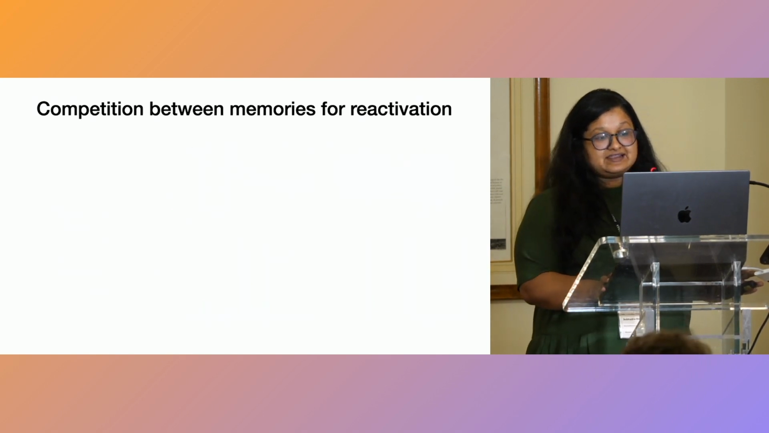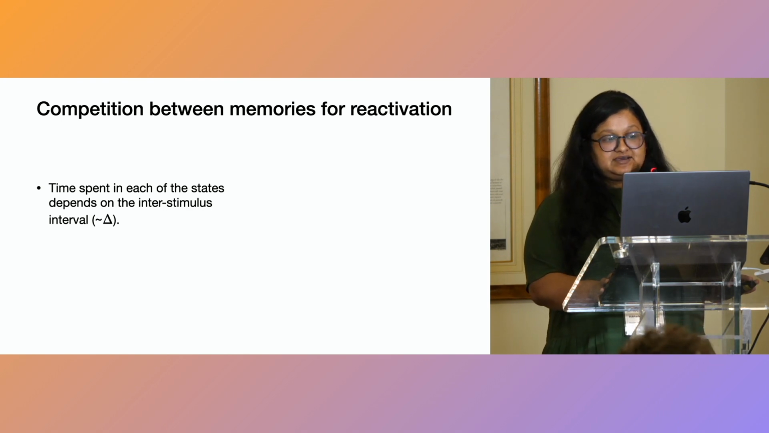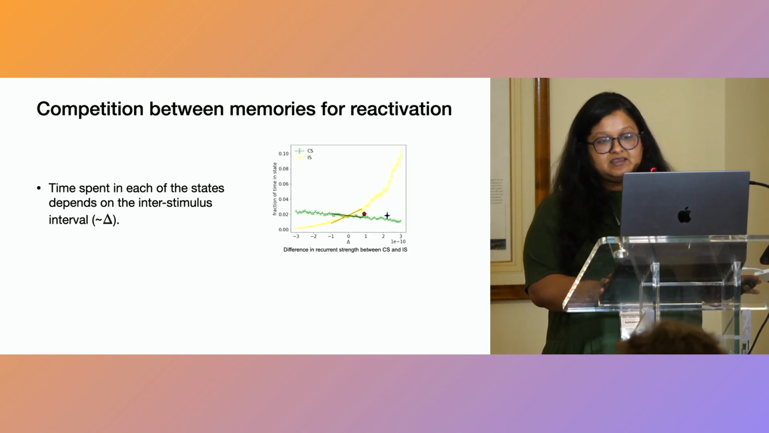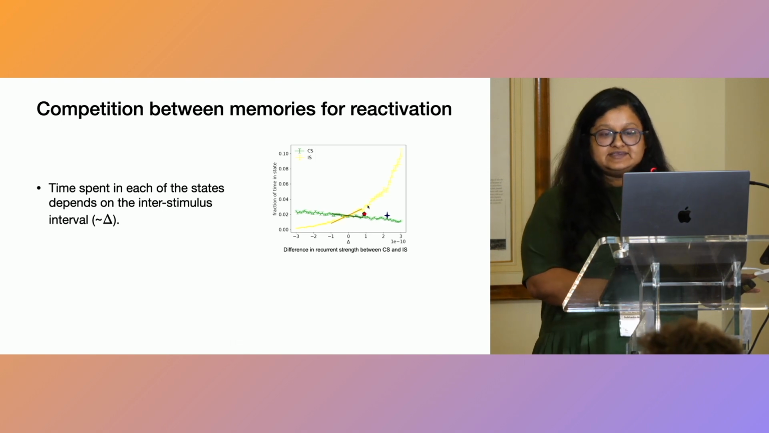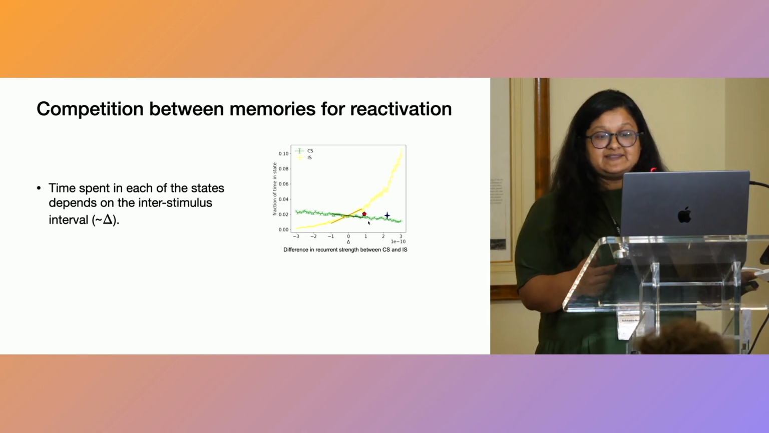Next, we calculate the time the network spends in each state as a readout of the association with the sickness. And we see that as we increase the interstimulus interval, or delta, the time that the network spends in each state changes. So for an IS which is introduced later, the network spends more time reactivating that particular stimulus compared to the CS, which explains the overshadowing that is seen by introduction of an IS.